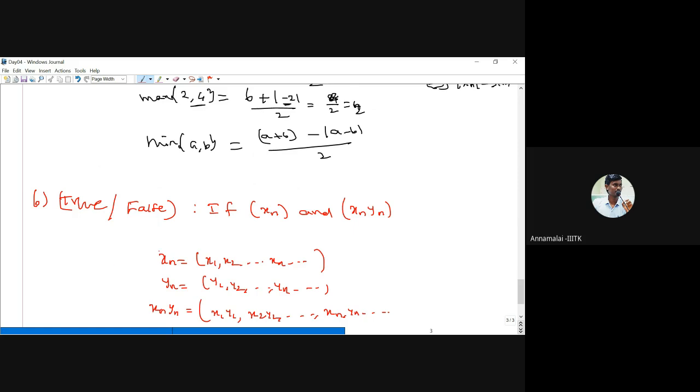So this is a sequence. This is the product. The sum means we have to sum term by term. Subtraction means you have to subtract term by term. Division means you have to divide term by term.